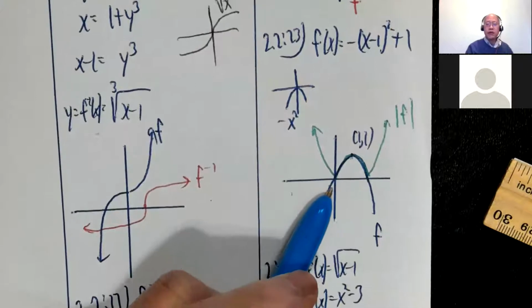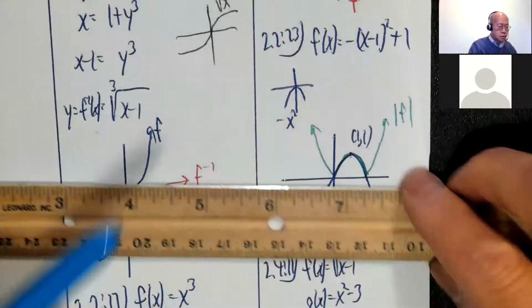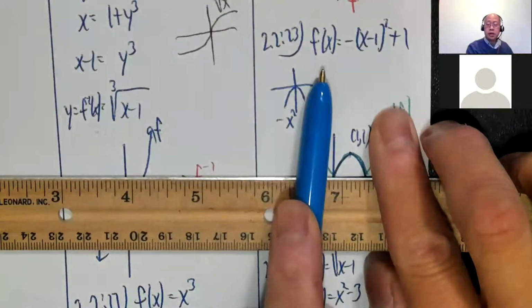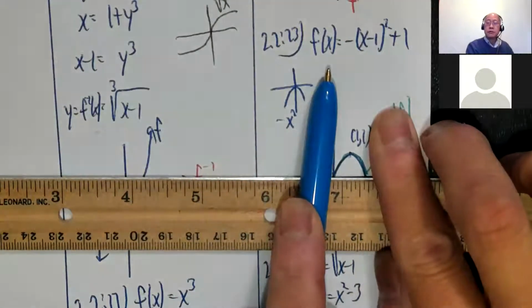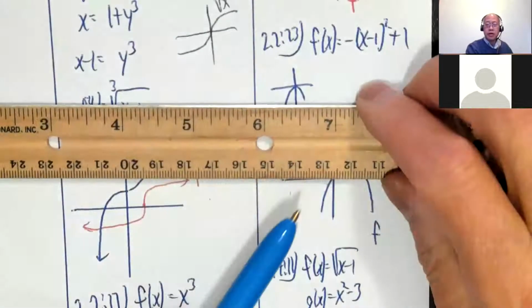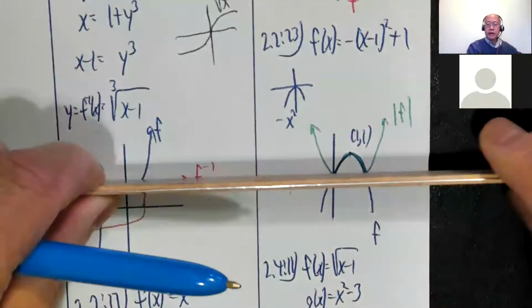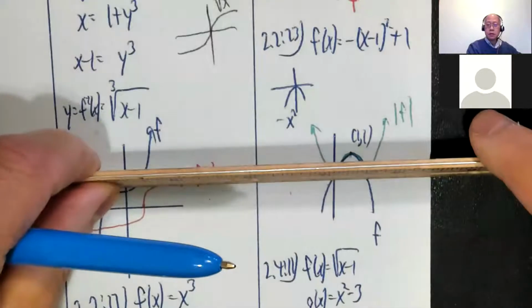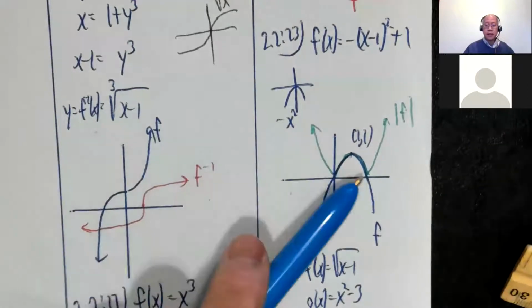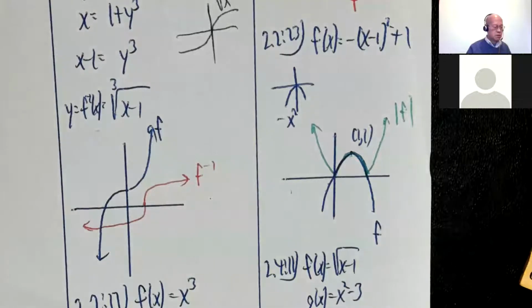And once again, for absolute value of f, anything that's already above the x-axis stays the same. Whoops, this thing lets it change focus on me for no reason. Okay, so that part's above the x-axis and stays the same. And the part that's below the x-axis, these two guys here, reflect above the x-axis. So it goes like that and that. So again, I get this funny looking W right over here.